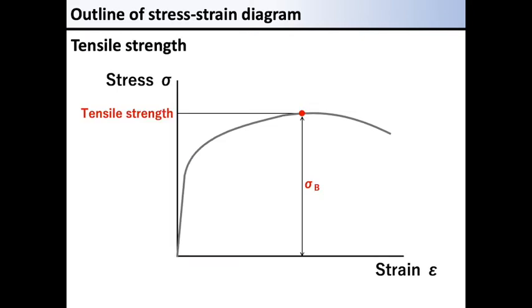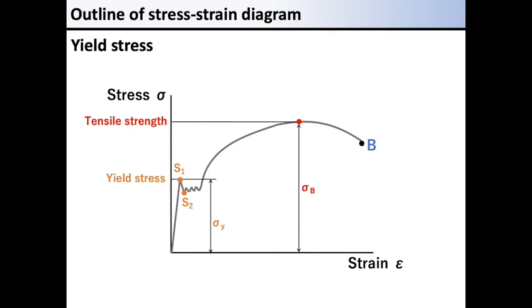Next is tensile strength. When a material is stretched or pulled, the stress, which is on the vertical axis in the stress-strain diagram, reaches its highest. The stress here is called tensile strength. The tensile strength is defined as the limit of stress that the material withstands.